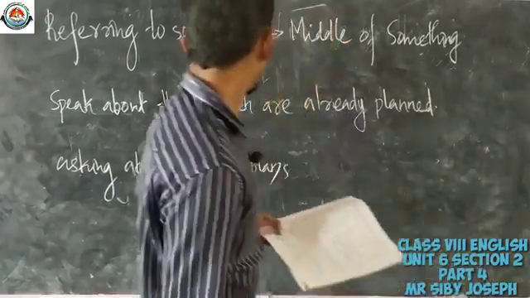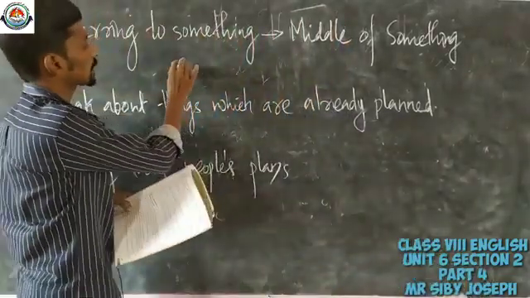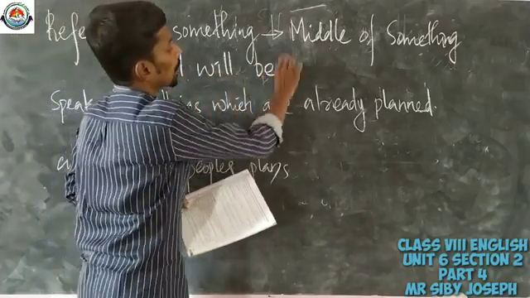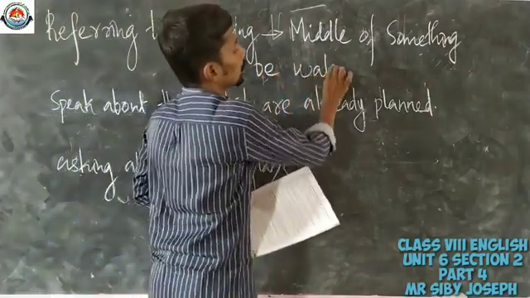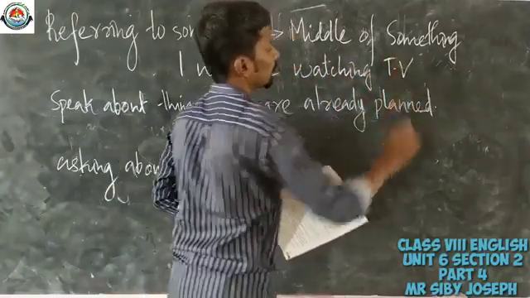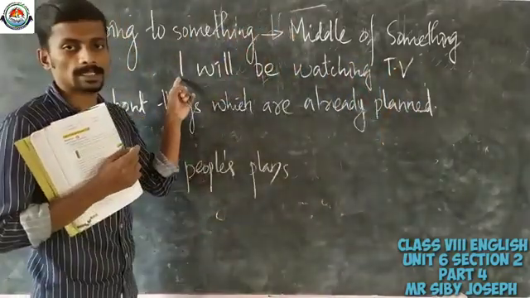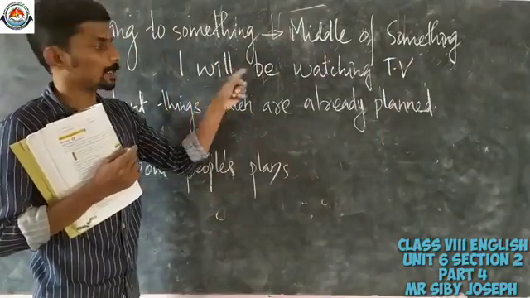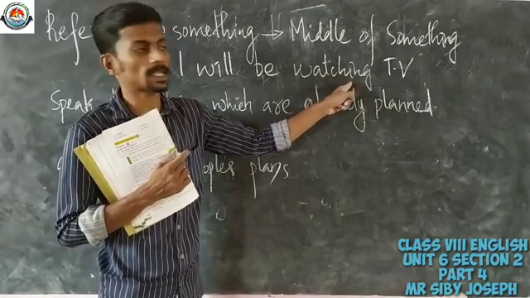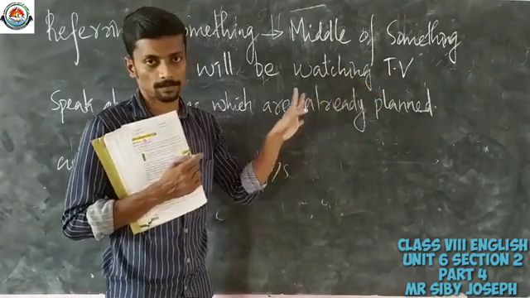Okay, please look at this example. I will be watching TV. Subject is there, will is there, be is there, main verb is there, its ing form is there, object.